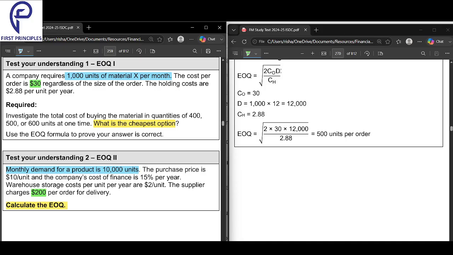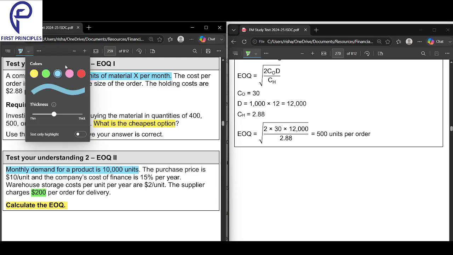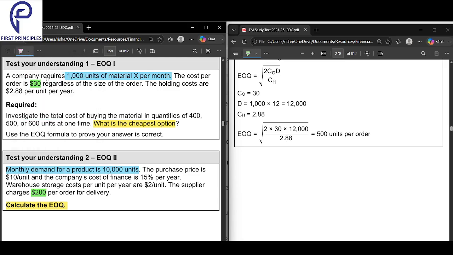So we have found CO, we have found D. Now we need CH. In the first case, 2.28 per unit per year. This is your holding cost. Here, what is the holding cost? Holding storage cost will be 2 per unit.